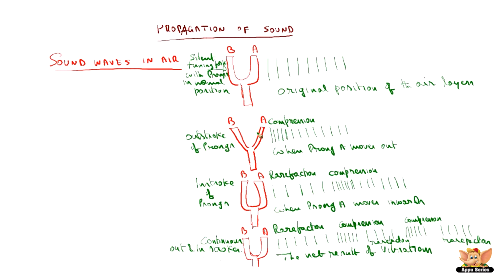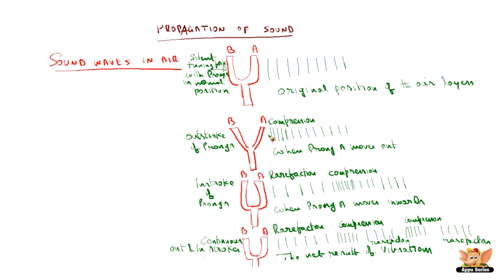Now, the prongs A and B are in the outstroke position. What happens? For the discussion, let us take only prong A. The vibrations created by prong A compress the air particles, or air layers, which consist of air molecules, and they pass on the force to the adjacent particles, and then they come back to their position.